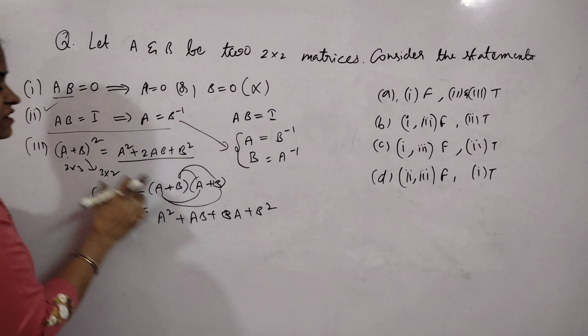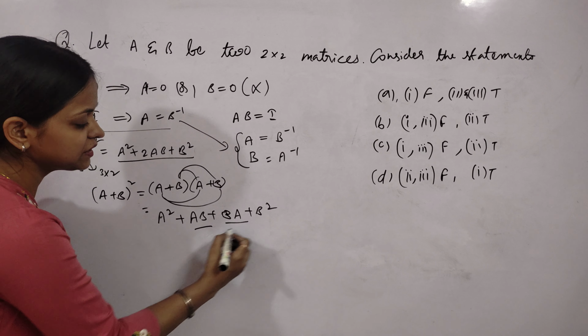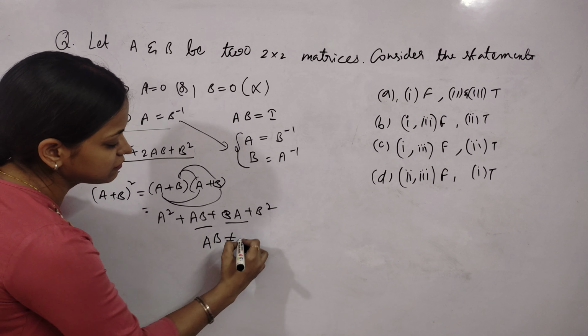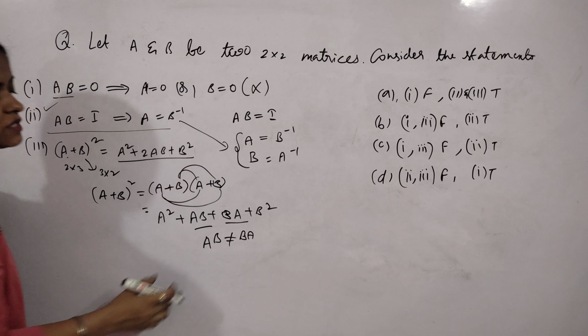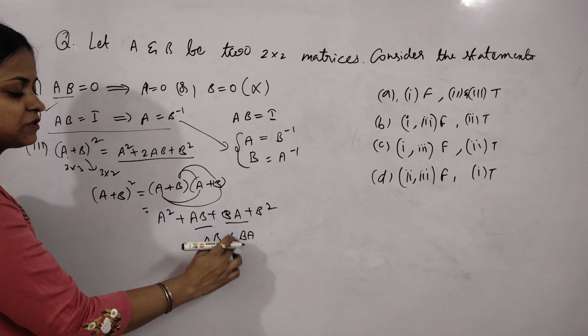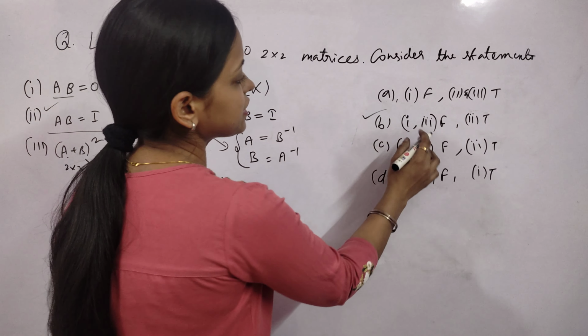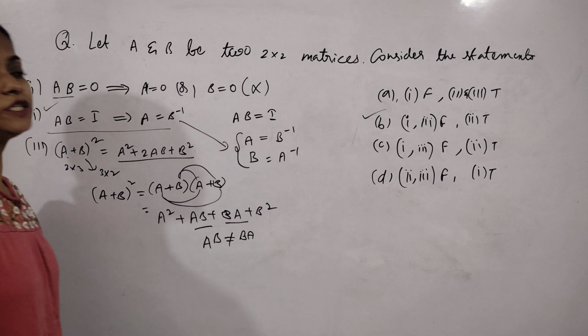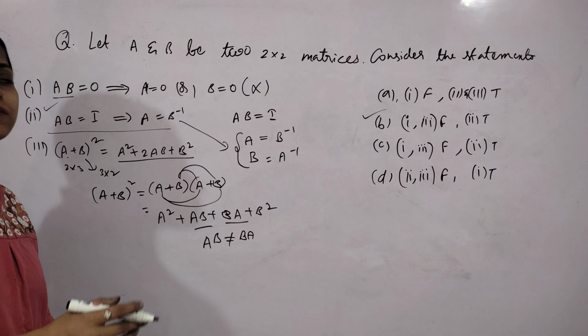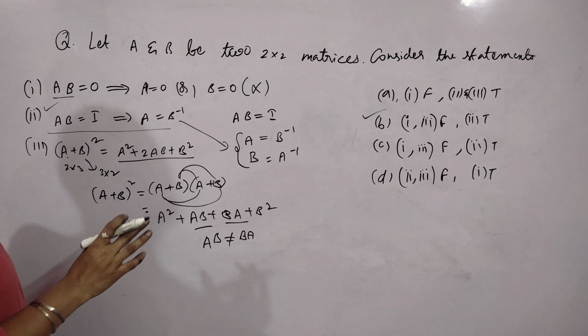So this is the answer of this part of the question. Here AB and BA are not equal. Product of two matrices doesn't follow the commutative law. So which option is correct? Only 2 is true. So the second option, 1 and 3 are false, but only 2 is true. So like this we can solve this type of questions. Your basics must be clear.